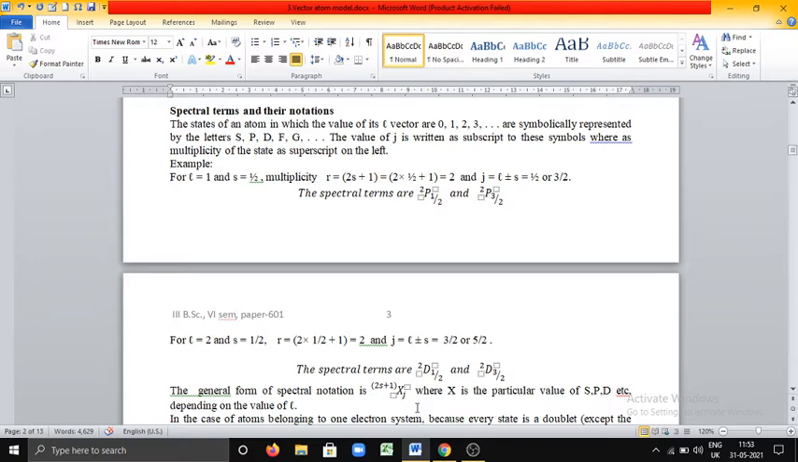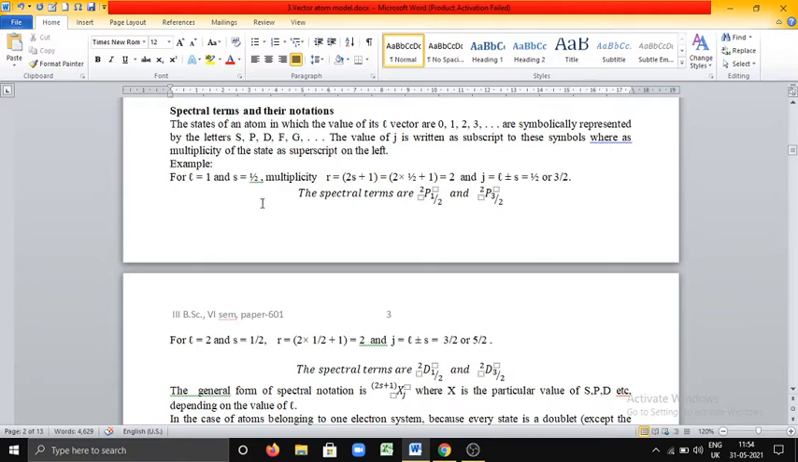For example, consider L equal to 1. For this, the value of S is 1/2. What about multiplicity? Multiplicity is given by 2S plus 1. If you substitute the value of S as 1/2, the 2 cancels, 1 plus 1 becomes 2, and the value of J is L plus or minus S. 1 minus 1/2 is 1/2 and 1 plus 1/2 is 3/2. We got two values of J, that is 1/2 and 3/2.